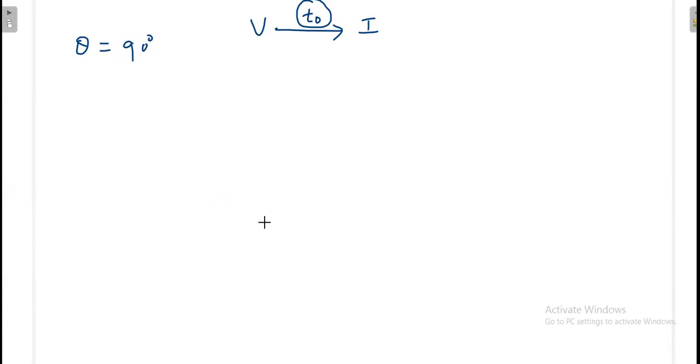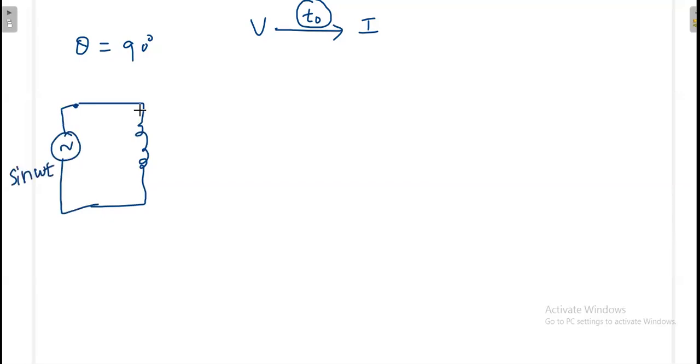One thing you remember: most often you will not be applying DC current to the inductor or capacitor. If you apply DC current, that nature is really different. I will discuss that separately in the case of transients. So for the moment, I assume I am having an inductor and a sinusoidal voltage source, sine omega t. Once I apply the sinusoidal voltage source, the same sinusoidal voltage will appear here.